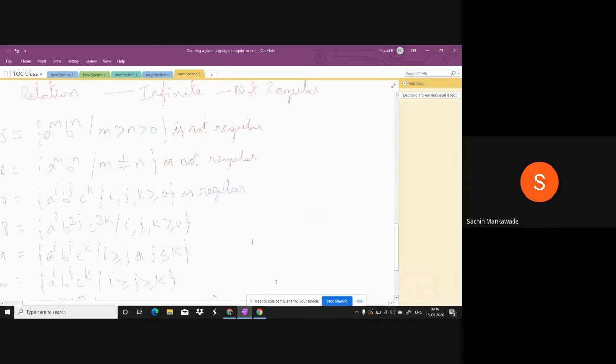If you want to construct, here also the smallest is epsilon. This is for any number of A's. Okay, and B's can be an even number, if B's are there.